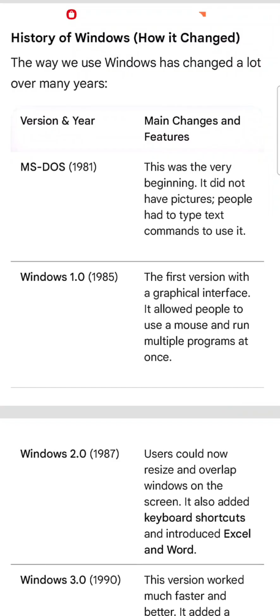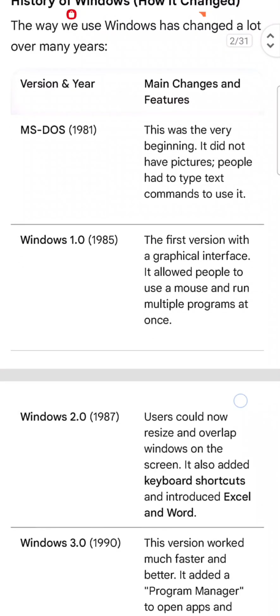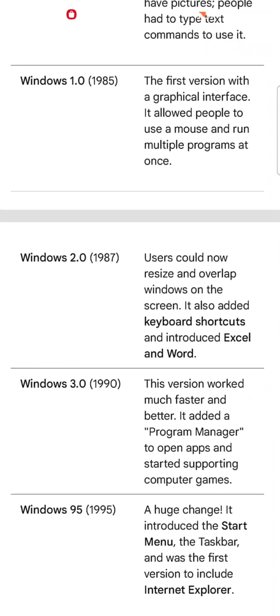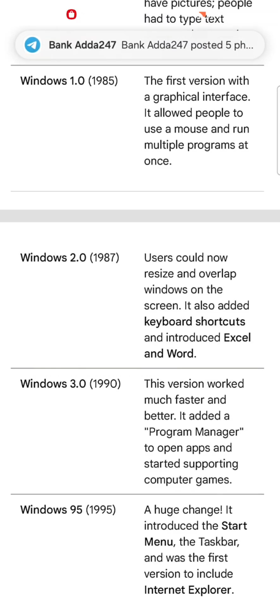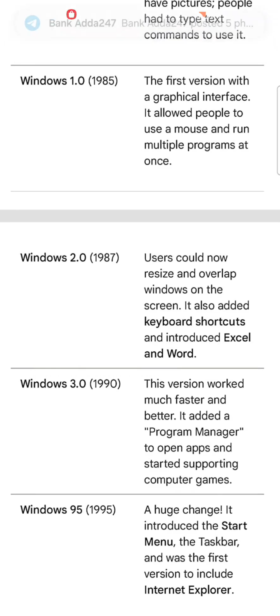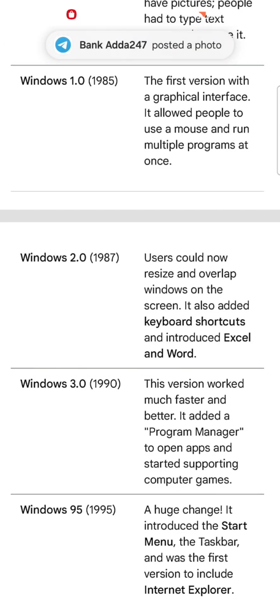Windows 2.0, 1987, users could now resize and overlap windows on the screen. It also added keyboard shortcuts and introduced Excel and Word. Windows 3.0, 1990, this was faster and better. It added a program manager to open apps and started supporting computer games.